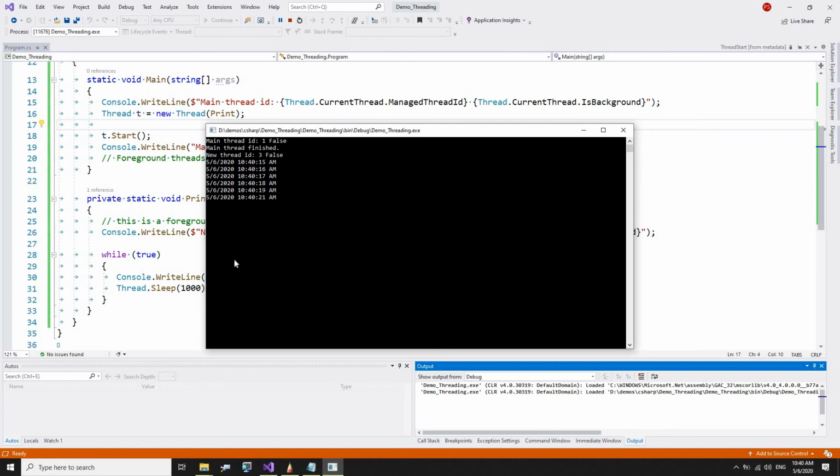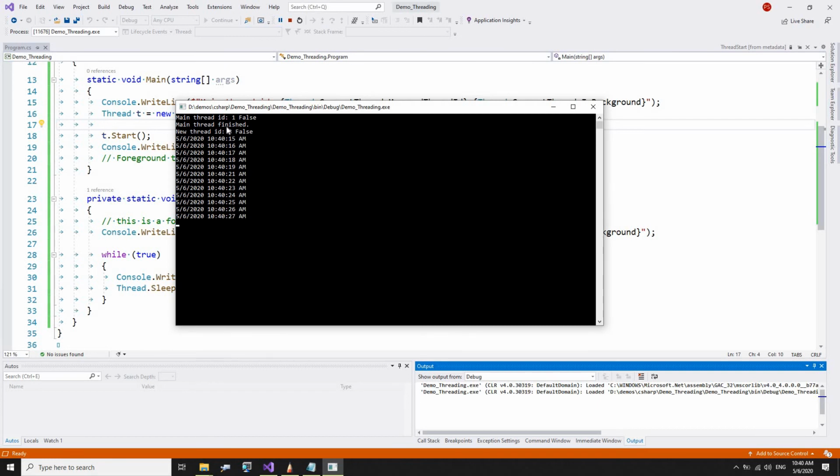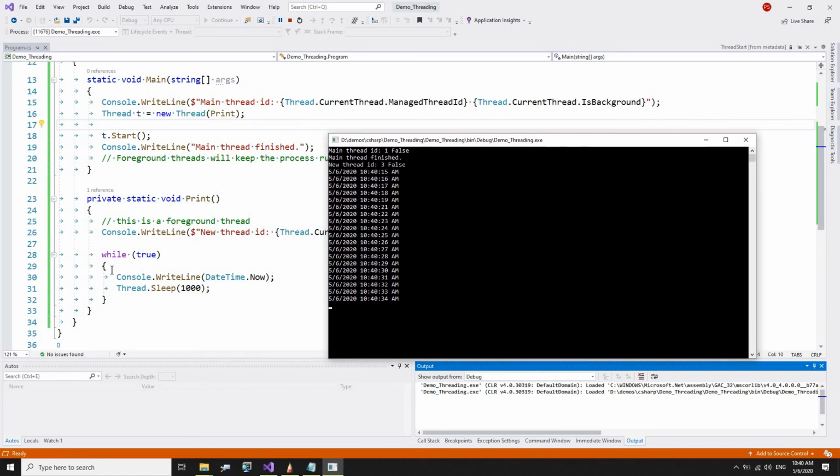Now we can say main thread is done. Even though the main thread is finished here, the foreground thread, which is our print loop, is still running. It's printing date and time. So that's a quite important thing, and we should be aware of this.